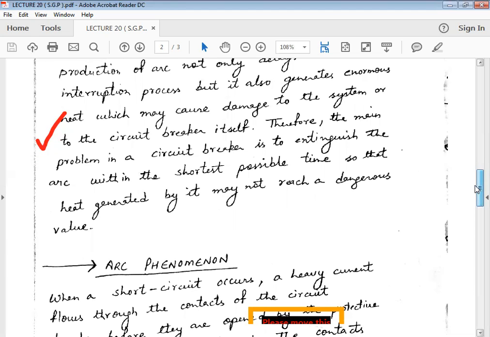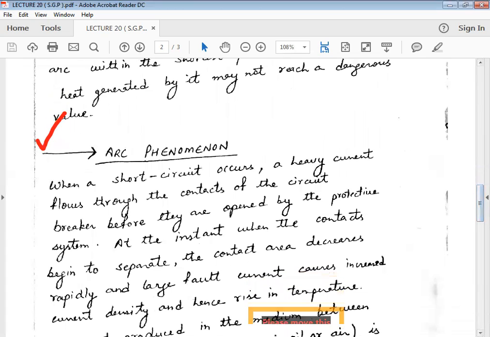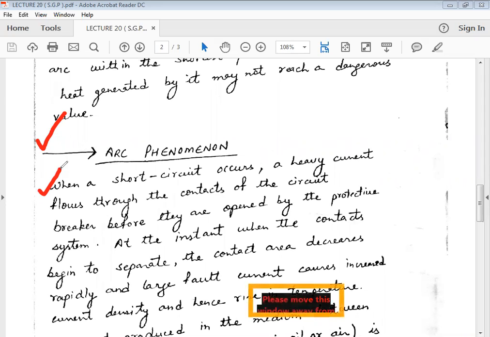The next thing is the arc phenomenon: how the arc occurs in circuit breakers. When a short circuit occurs, heavy current flows through the contacts of the circuit breaker before they are opened by the protective system. At that instant, when the contacts begin to separate due to the high intensity of the current, enormous heat is developed.